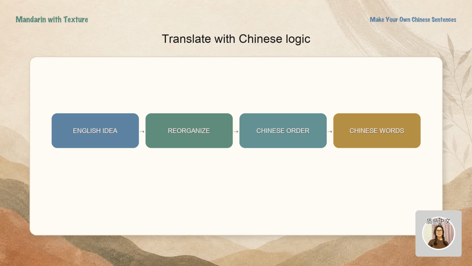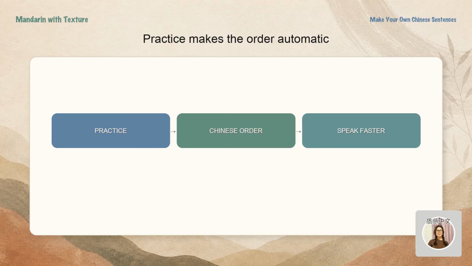Reorganize the information with a basic Chinese sentence pattern, and then use the Chinese words you know. At first, this process takes time. After enough practice, the word order becomes automatic, and you can build and say Chinese sentences much faster. The goal is not to stop translating. The goal is to translate with Chinese logic.